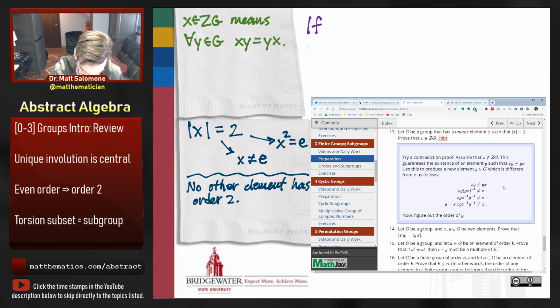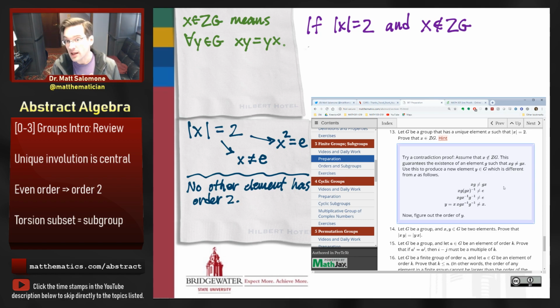So if the order of x is 2, and x does not belong to the center, an example of an element x like this would be the reflection of the triangle in the dihedral group of the triangle. That reflection is order 2, but it doesn't belong to the center of the dihedral group of the triangle.